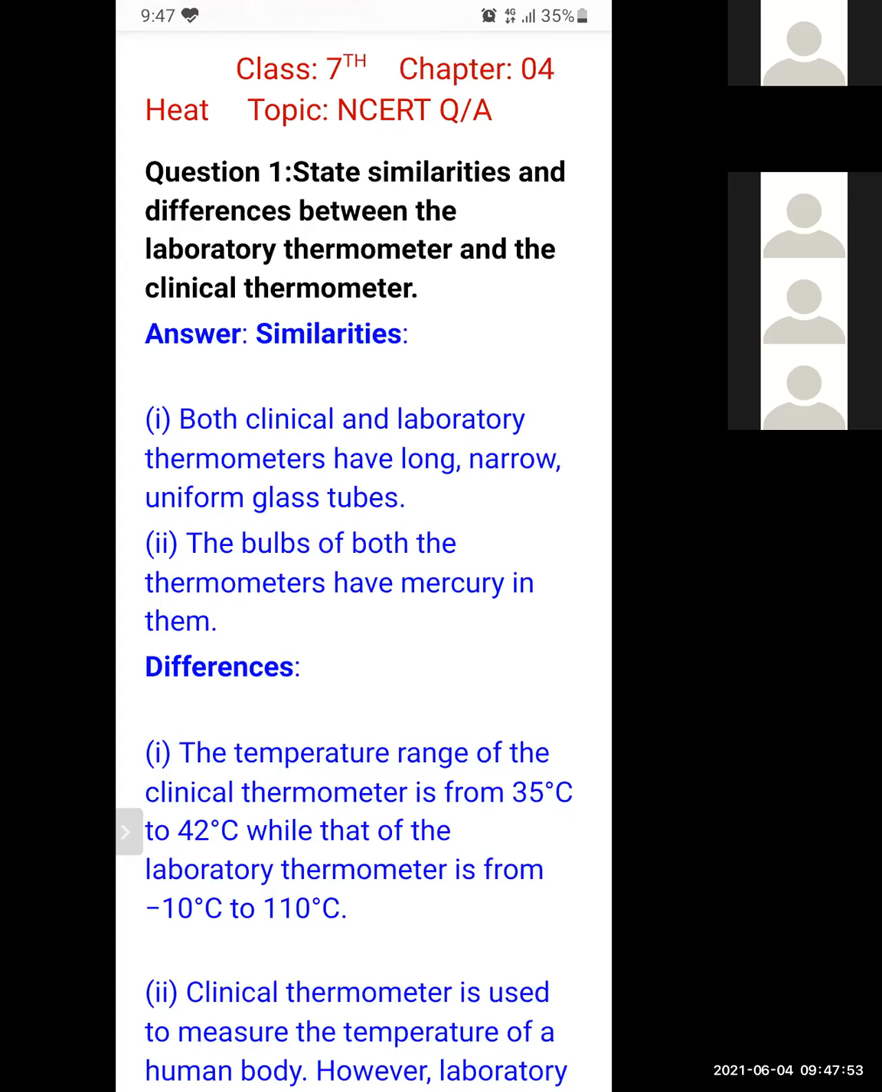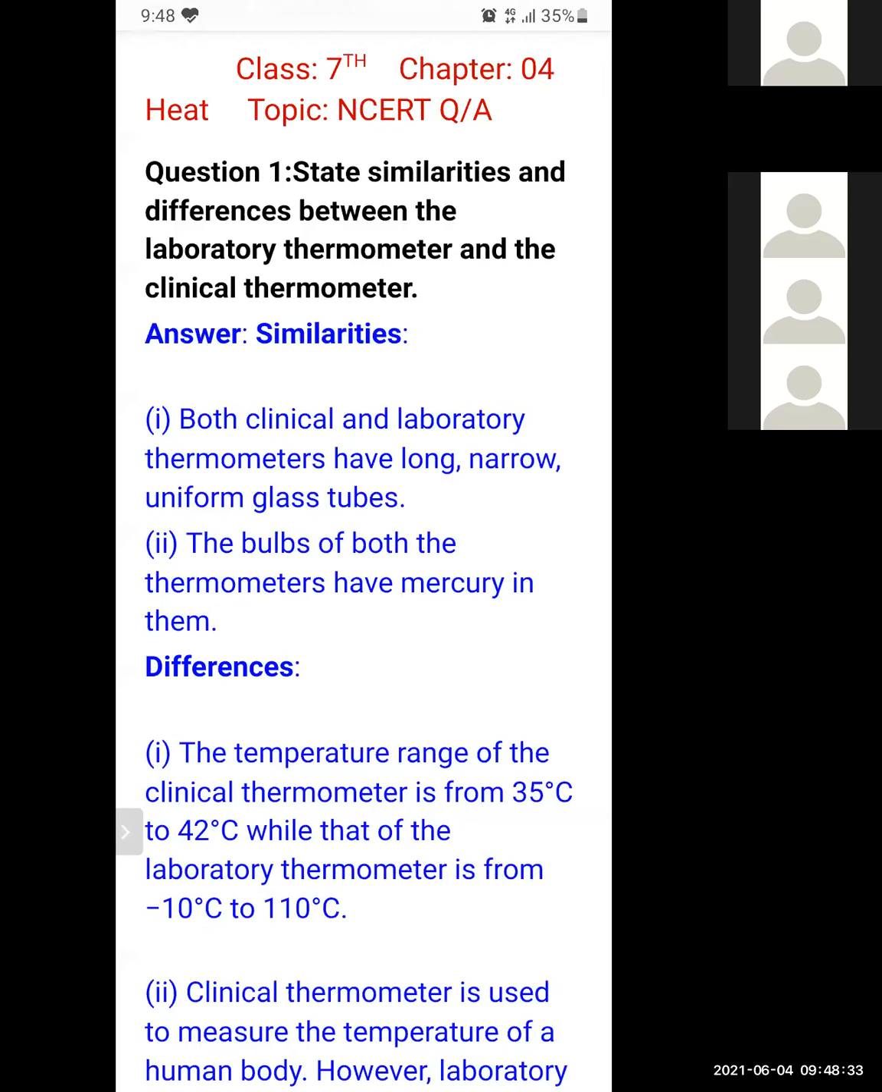Both clinical and laboratory thermometers have a long, narrow, uniform glass tube. The bulb of both the thermometers has mercury in it. These are the similarities. Now, what are the differences? The temperature range of the clinical thermometer is 35 degrees centigrade to 42 degrees centigrade, while that of a laboratory thermometer is from minus 10 degrees centigrade to 110 degrees centigrade.